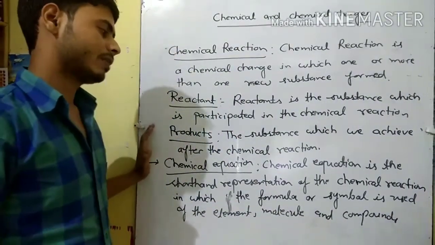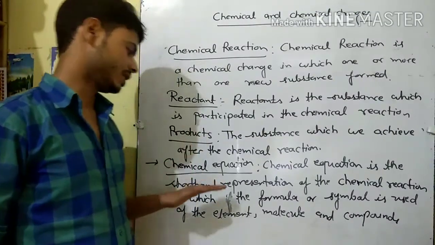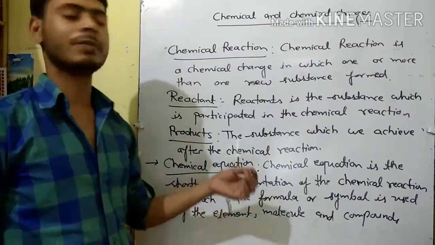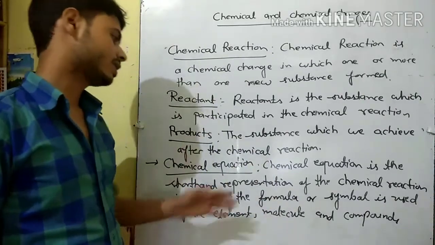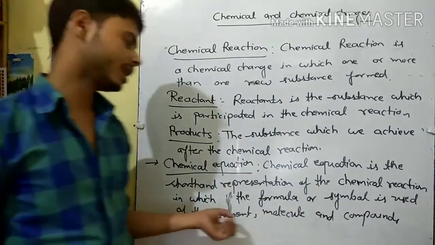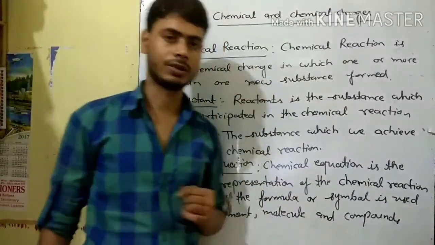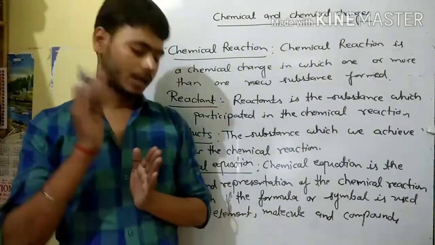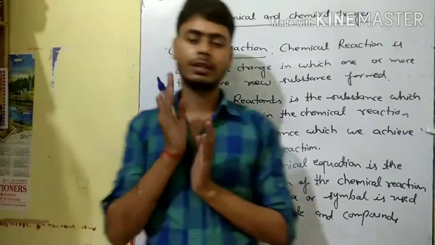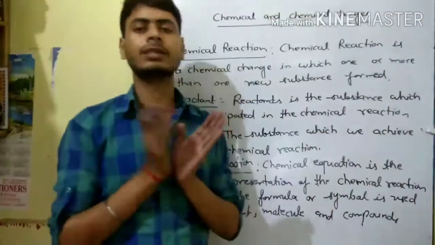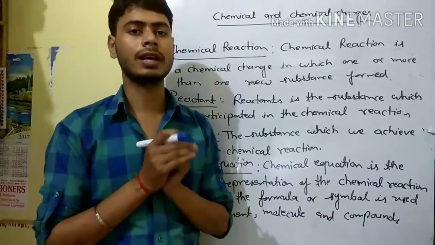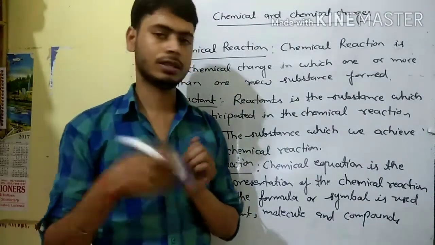So what is the chemical equation? Chemical equation is the shorthand representation of the chemical reaction, and in which we use the formula or symbols of the element, molecules and the compound. Now next the question is how we write the chemical equation. So we write here some terms by which we can write the chemical equation.